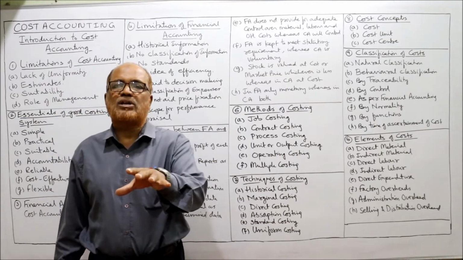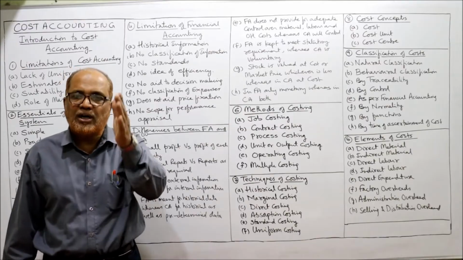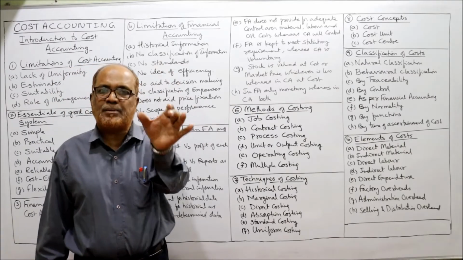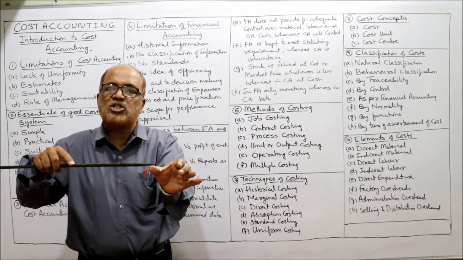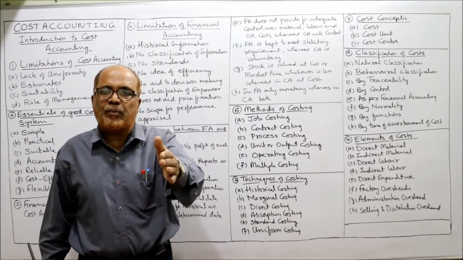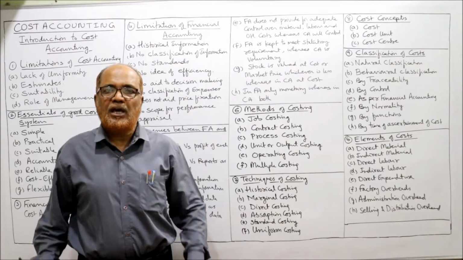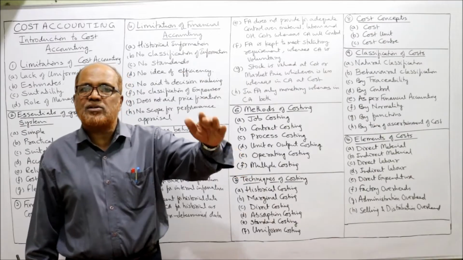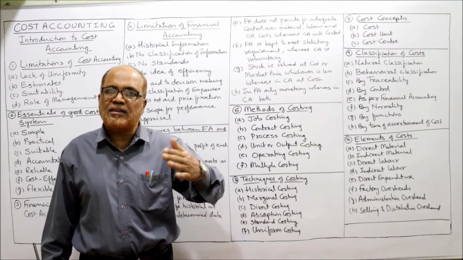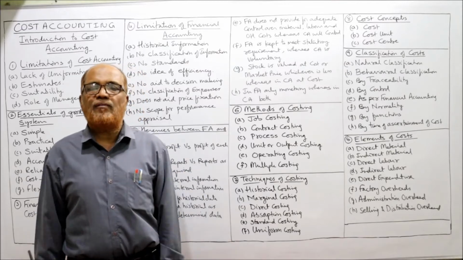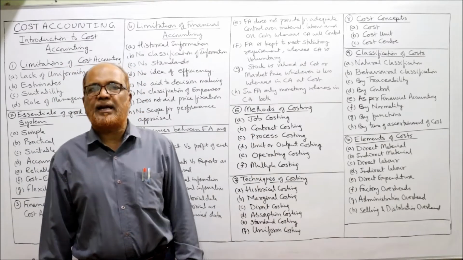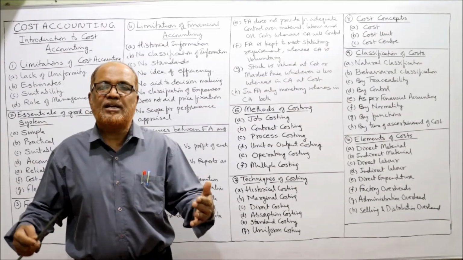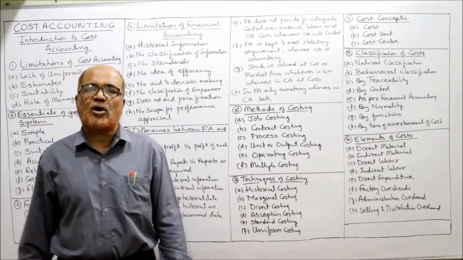Process costing is a method of costing which is applied in those industries where goods are manufactured in different departments, in different processes. So every department will be treated as a process, and the cost incurred will be charged to that process account. The output of one process will be transferred to the next process. In other words, the output of the first process will become input for the second process. The output of the second process will pass on to the third process. Like that, the production will carry on. Examples of industries where process costing will be applied are the sugar industry, the paint industry, etc.